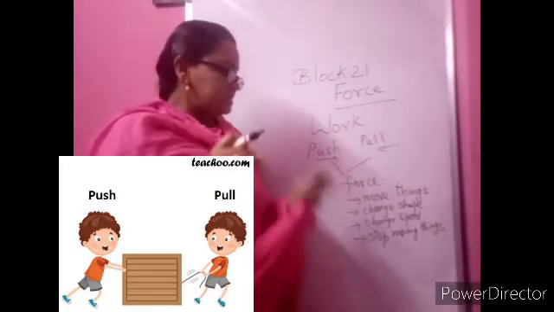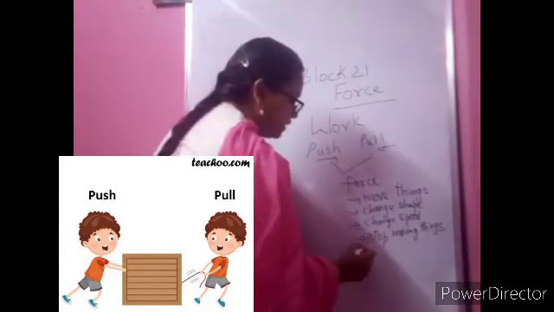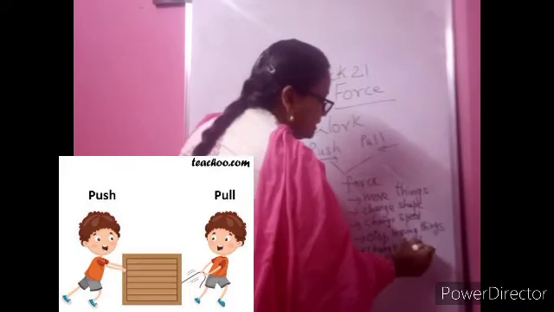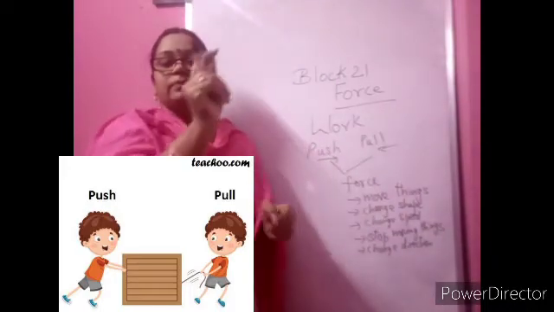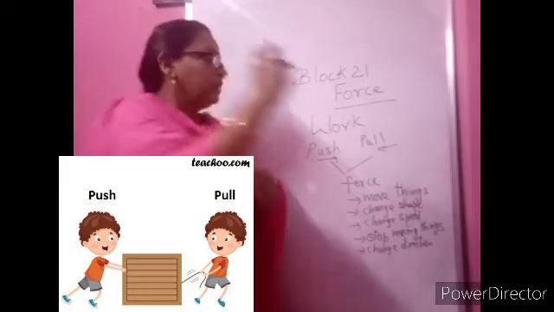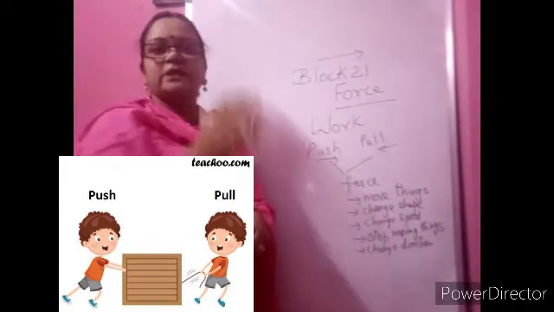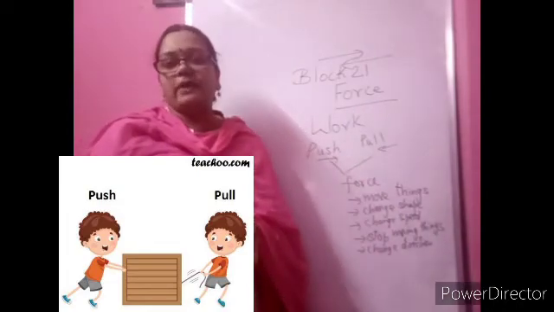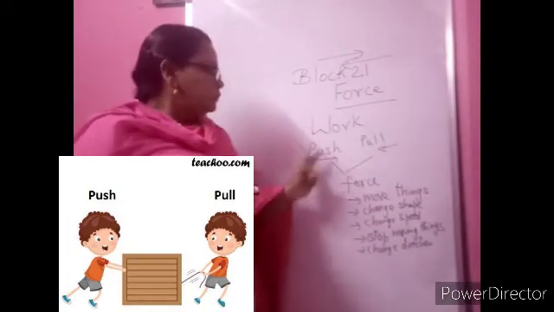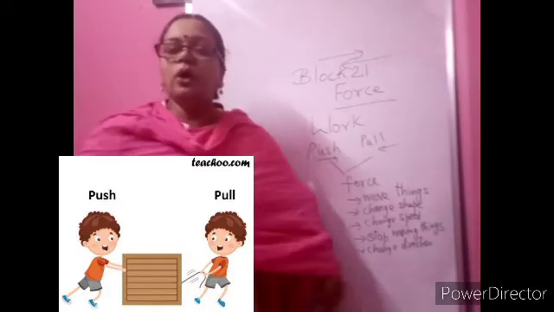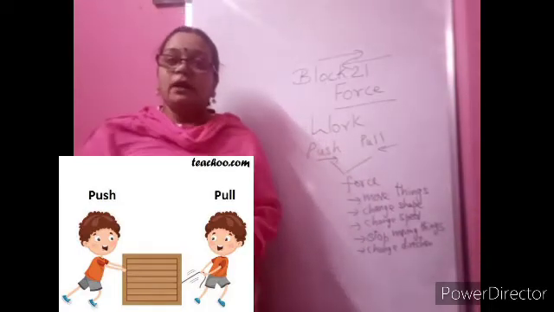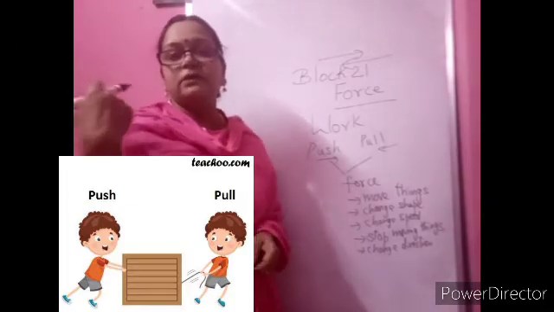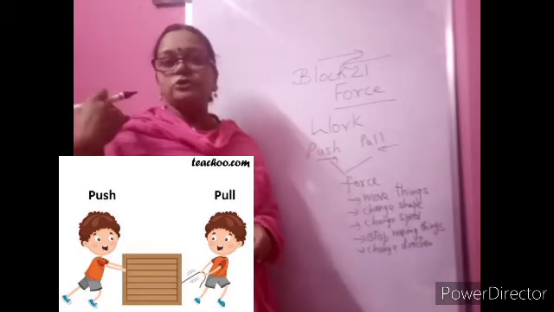You can move things, you can change the shape, change speed, and also you can change the direction. When you are playing tennis or something, see, somebody is hitting from one side, the ball is moving in one direction, and by hitting you can change the direction. So changing direction is also possible by applying force. So what is force? Force is nothing but push or pull. What do you know about push or pull? Push is nothing but moving something away from you. Pull is nothing but moving something towards you.